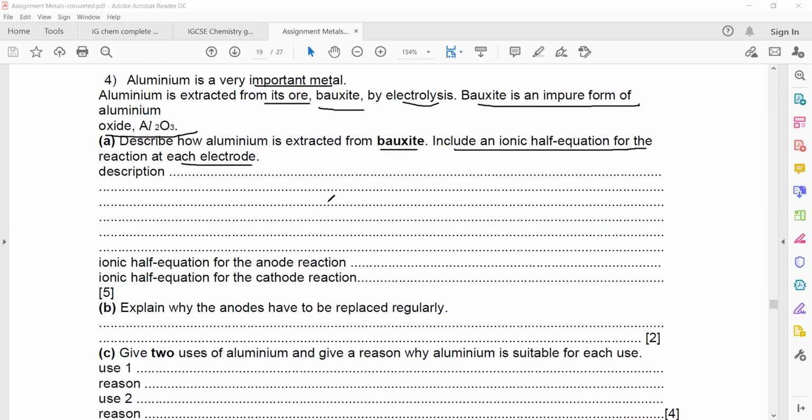Yeah, this is a detailed answer, and you can see the marks, 5 marks. The equation at the anode: oxygen ions lose 4 electrons and form oxygen gas. And at the cathode, the aluminum ion takes 3 electrons and changes to aluminum metal. So this is 1 mark, this is another, and the 3 marks: add excess sodium hydroxide.